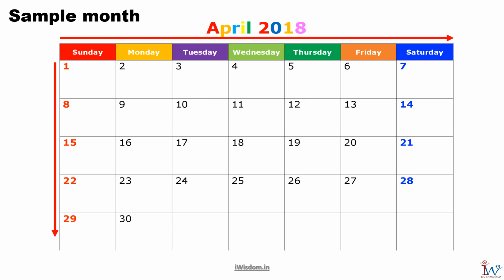Which day is the 19th of April 2018? Let me search for the 19th day of April. It is a Thursday. Which day is the 29th of April 2018? 1st, 8th, 15th, 22nd and 29th, all these dates come under the column Sunday of the month. So the 29th is a Sunday.